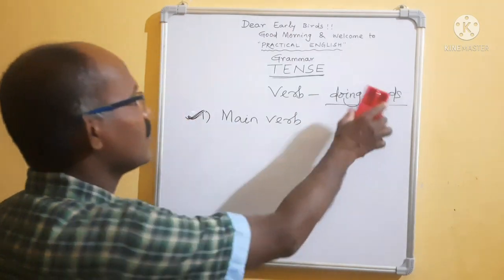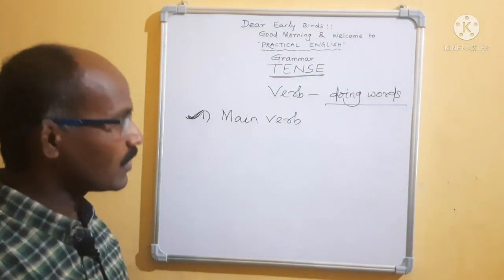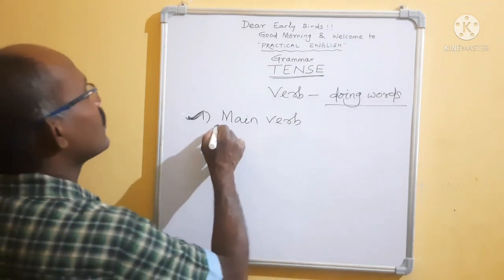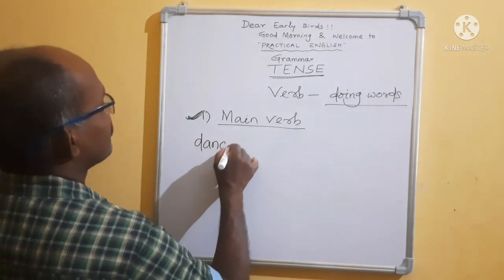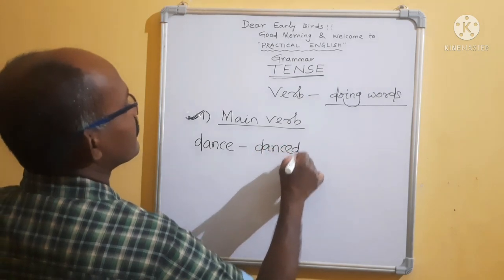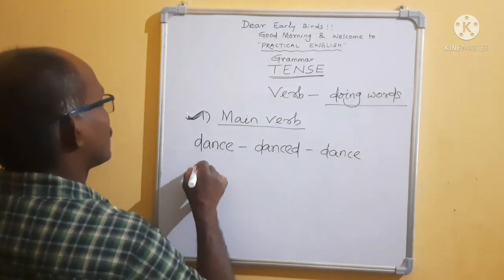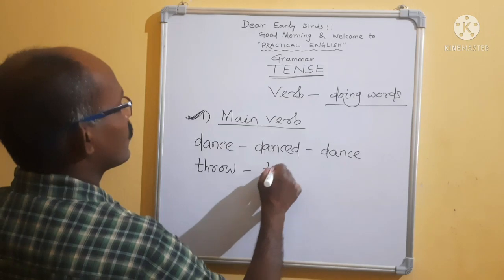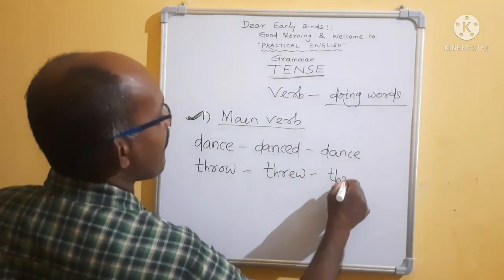Already I have told you, verb is nothing. It is a doing what? That means, suppose, tell me any doing words. Suppose dance, danced, danced, throw, threw, thrown.